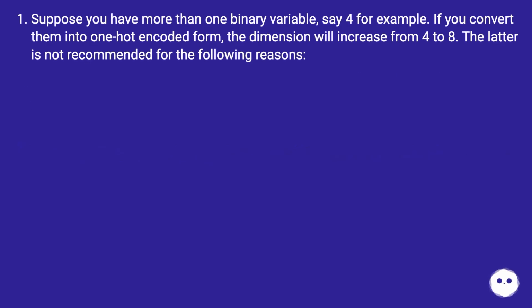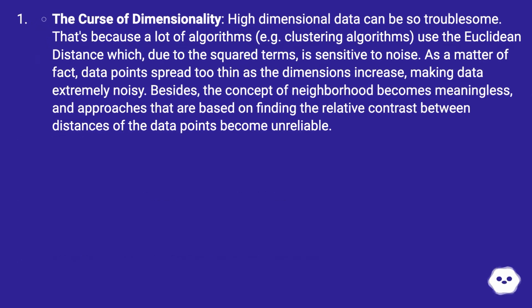Suppose you have more than one binary variable, say 4 for example. If you convert them into one-hot encoded form, the dimension will increase from 4 to 8. The latter is not recommended for the following reasons. The curse of dimensionality. High-dimensional data can be so troublesome. That's because a lot of algorithms, for example clustering algorithms, use the Euclidean distance, which, due to the squared terms, is sensitive to noise. As a matter of fact, data points spread too thin as the dimensions increase, making data extremely noisy. Besides, the concept of neighborhood becomes meaningless, and approaches that are based on finding the relative contrast between distances of the data points become unreliable.